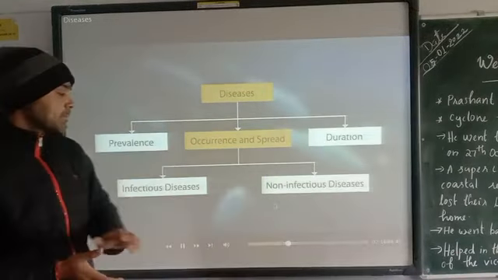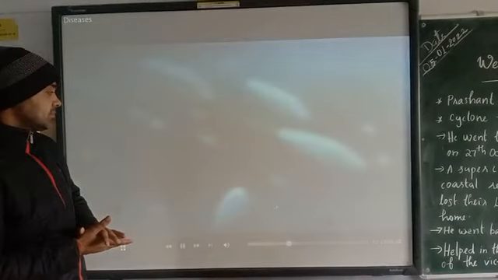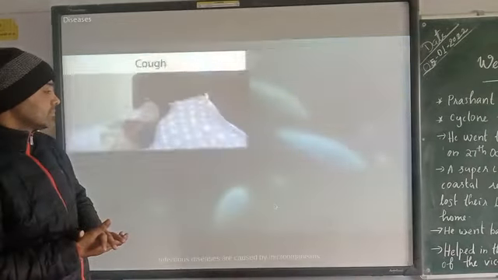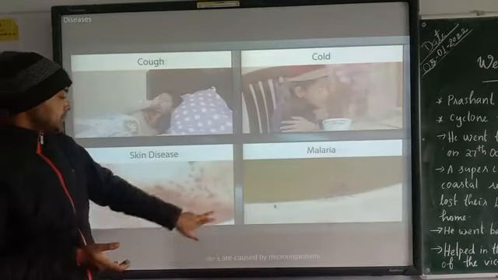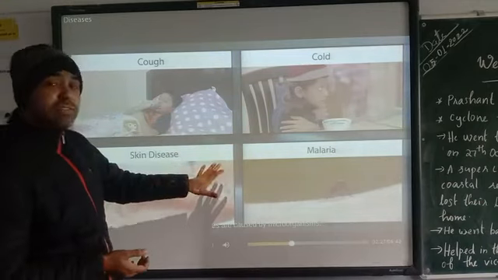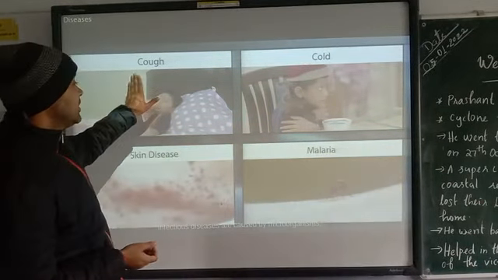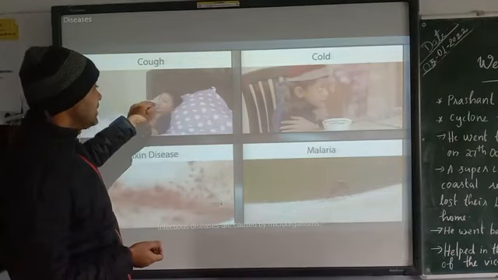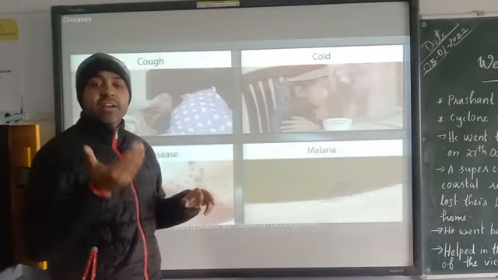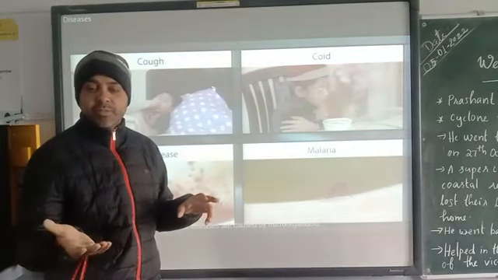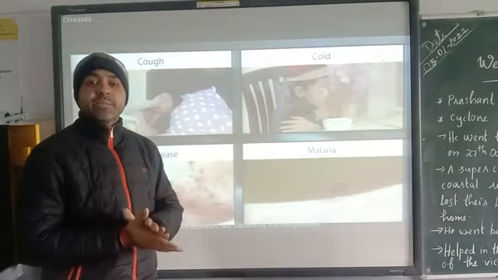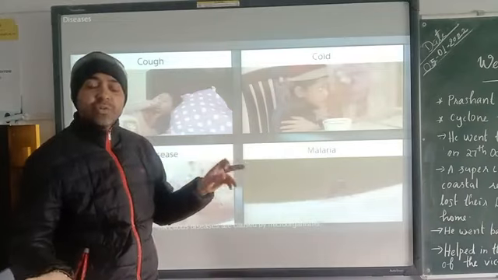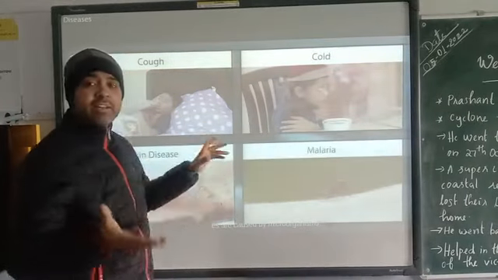What are infectious diseases? These are the different types of infectious diseases, like cough. When someone is suffering from a viral disease and coughing frequently, germs come out of the body and transmit into the air or onto a surface, so it can be transmitted to another person.